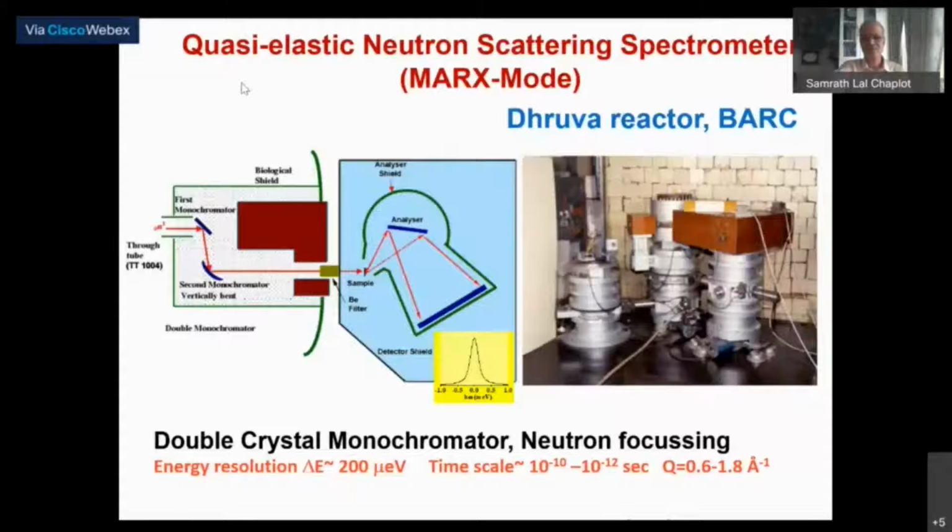So both at reactors as well as pulsed neutron sources, you will find very large time of flight machines which are devoted to quasi-elastic neutron scattering measurements.